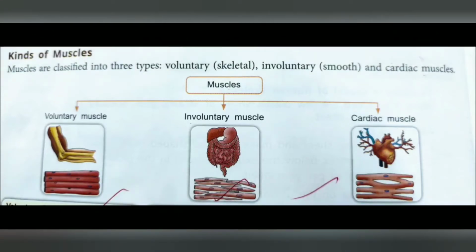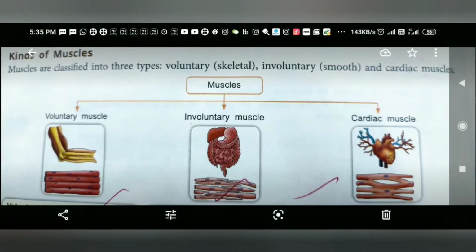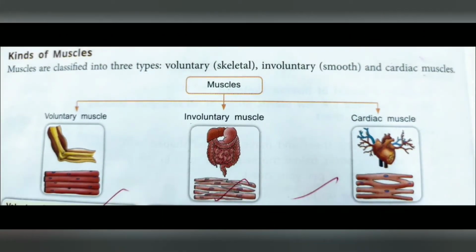Involuntary muscle. Now these muscles are not under our control. For example, take the example of stomach or brain or spinal cord. They are not under your control. You will not tell your stomach to digest food. Automatically it will be digested, right? That is how involuntary muscles work. You don't tell them to move or do certain things. They move themselves. Now cardiac muscle, the third one. Cardiac means muscles of the heart.